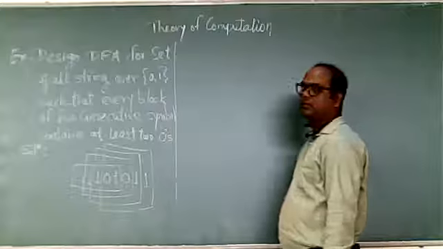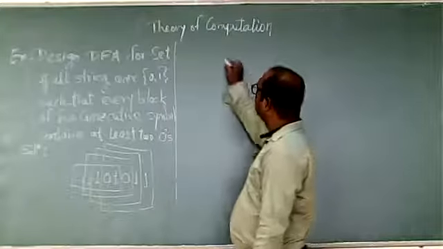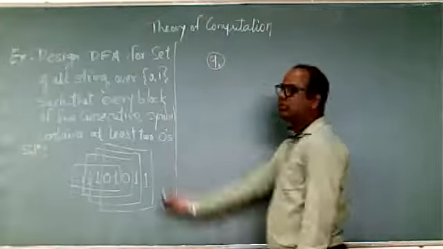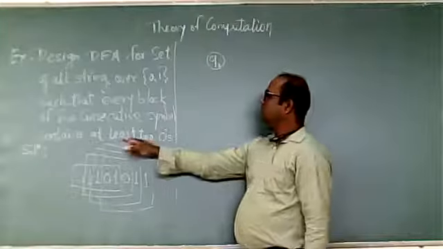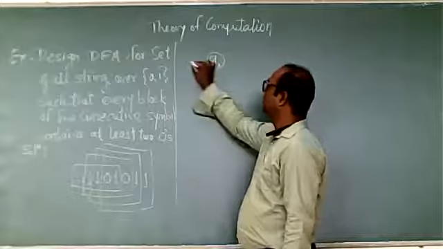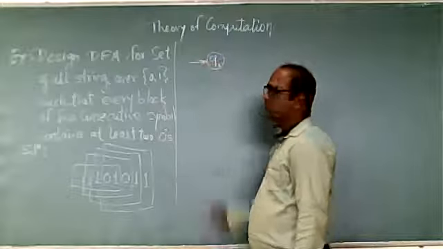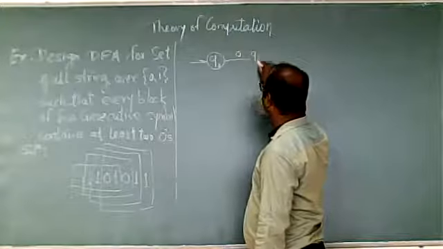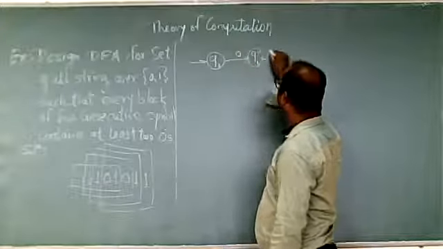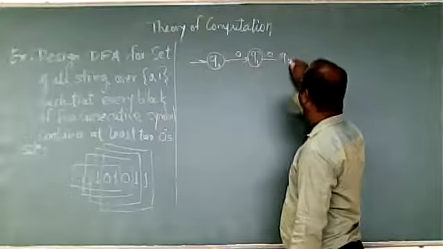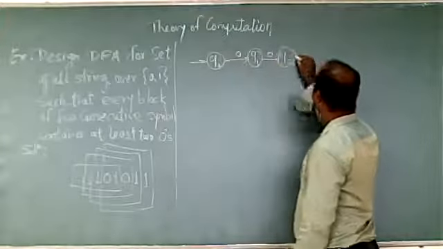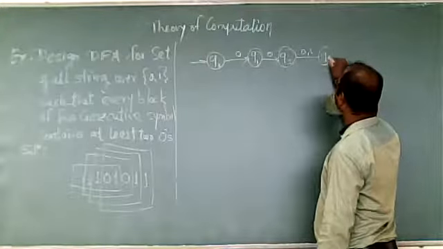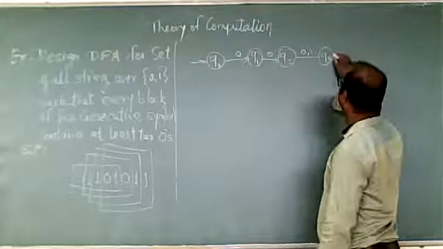Now we'll try to solve the problem. We start with the initial state Q0. The requirement is at least two zeros, so we make the first zero go to the Q1 state, and the second transition with one more zero to the Q2 state. After that we can have 0 or 1, not an issue, because two zeros are already done.